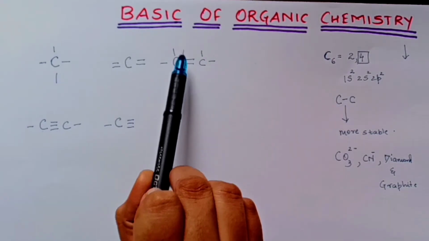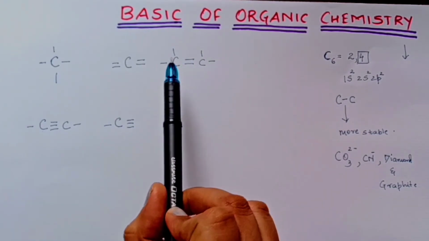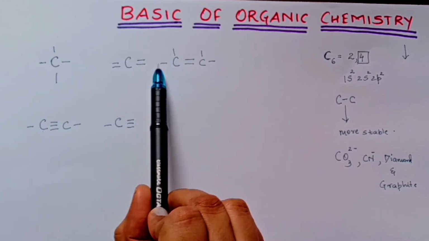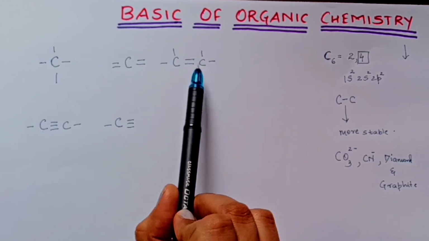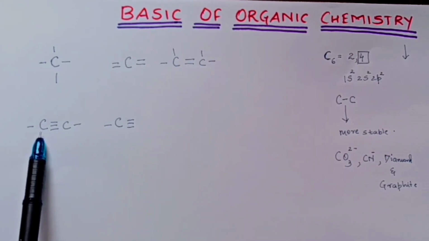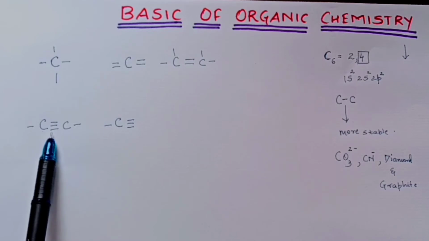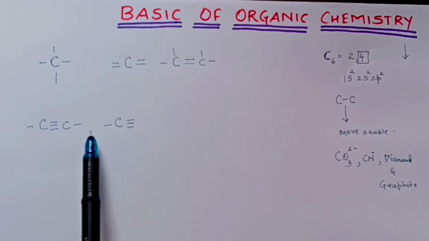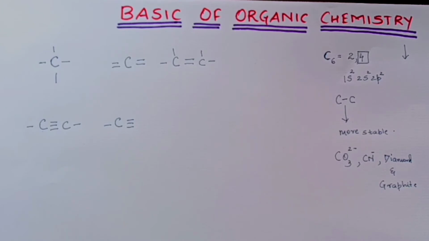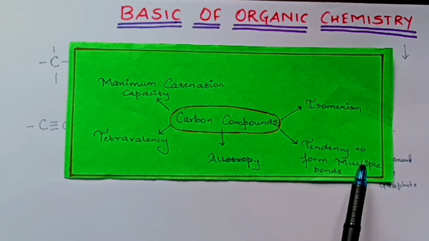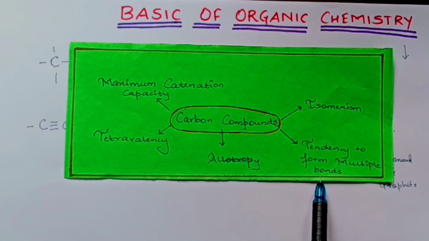Now just check whether my valency of carbon is satisfied. Yes, of course. In the first carbon, I have 1, 2, 3, 4. Second carbon, 1, 2, 3, 4. Same way, I can also form a carbon-carbon triple bond. Carbon, triple bond, and then a single bond. So in all the cases, we can see that carbon valency is satisfied and carbon has what? It has a tendency to form multiple bonds.